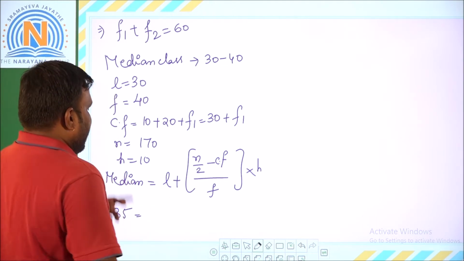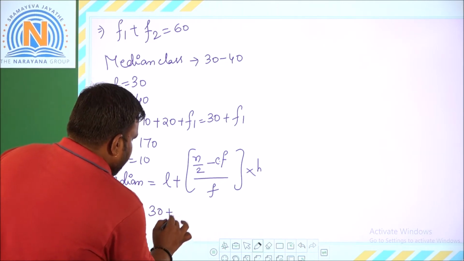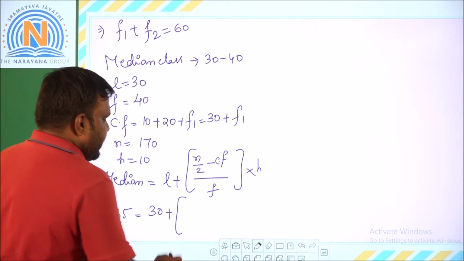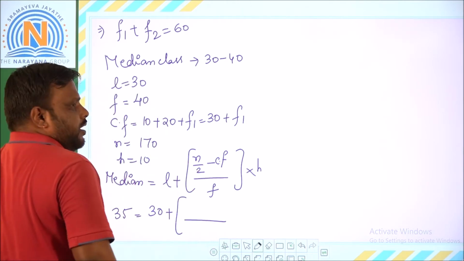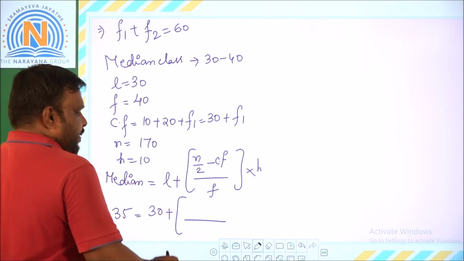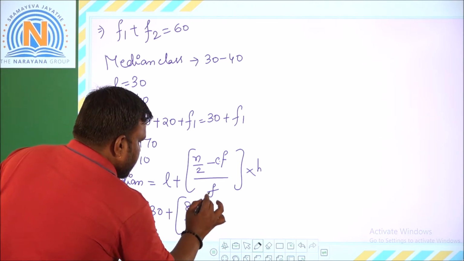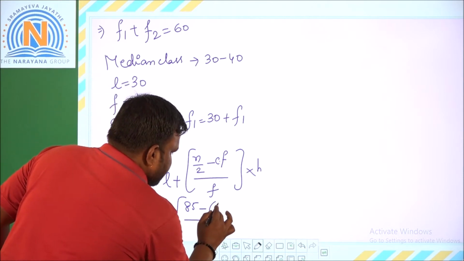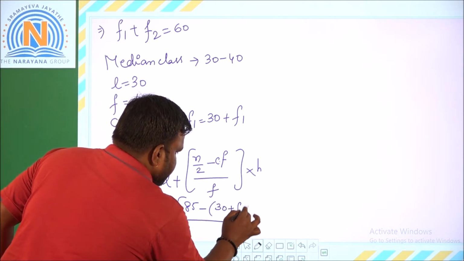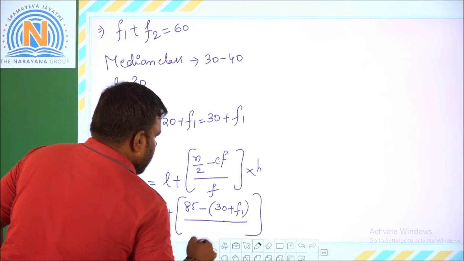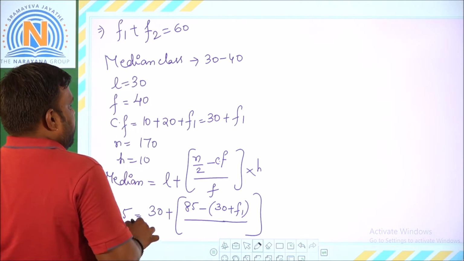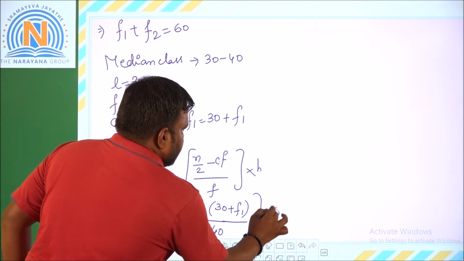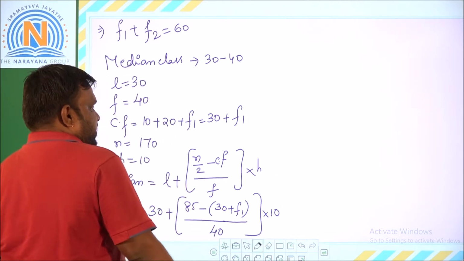So 35 is equal to L, which is 30, plus N is 170, so 170 by 2, which is 85, minus CF. CF is 30 plus F1, by F. What is our frequency? That is 40, into the size of the class interval, that is 10.